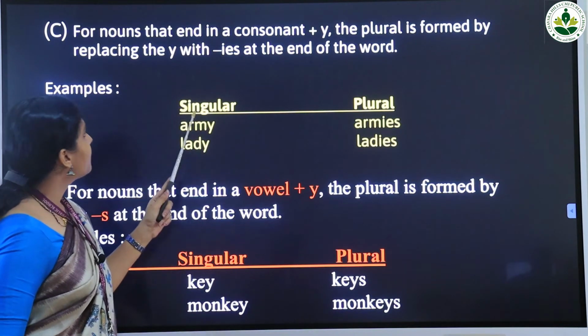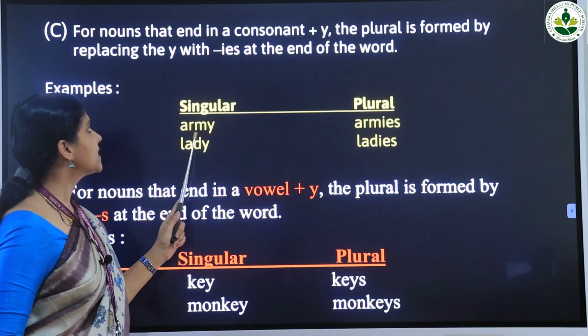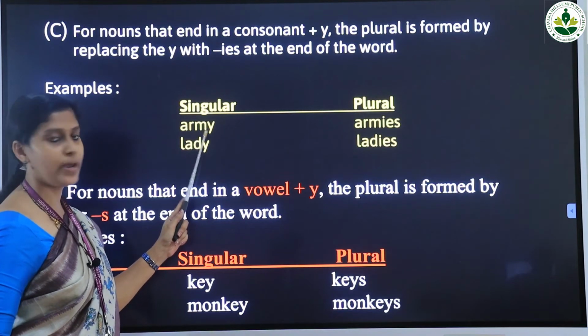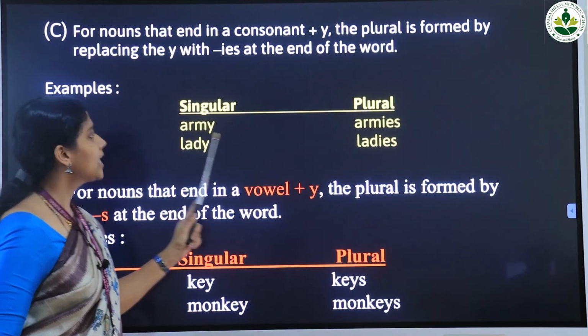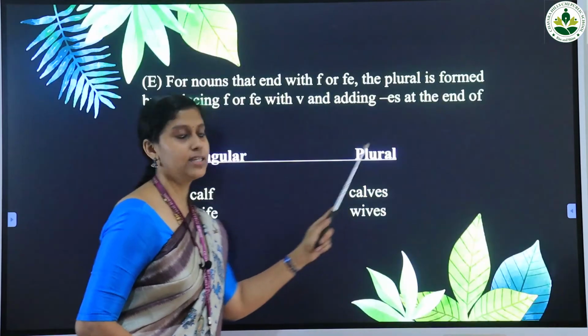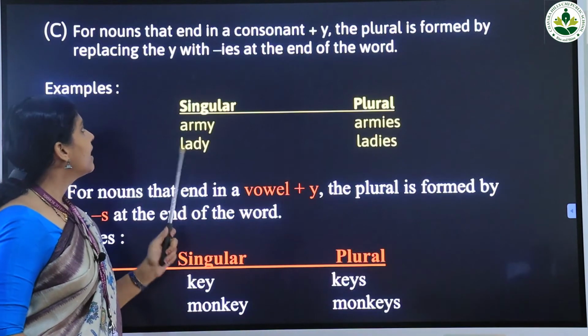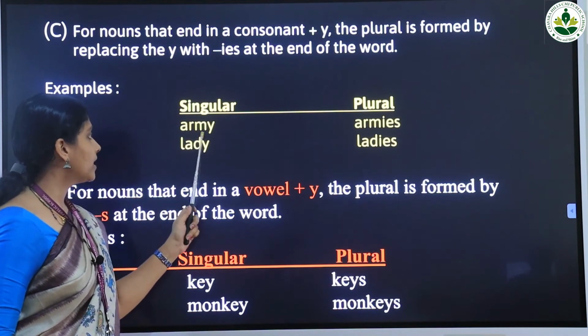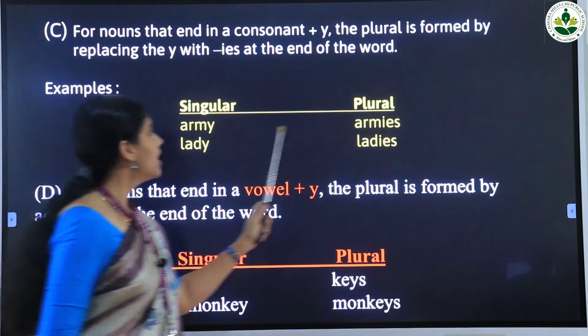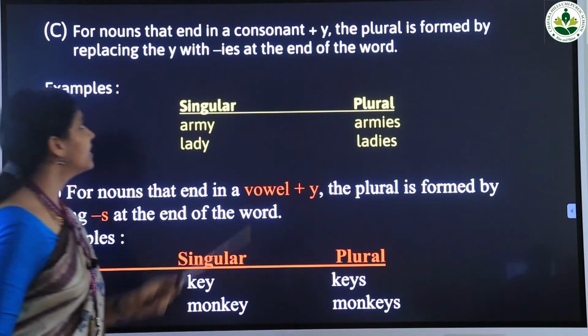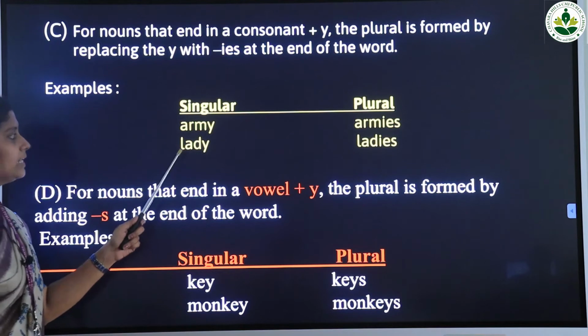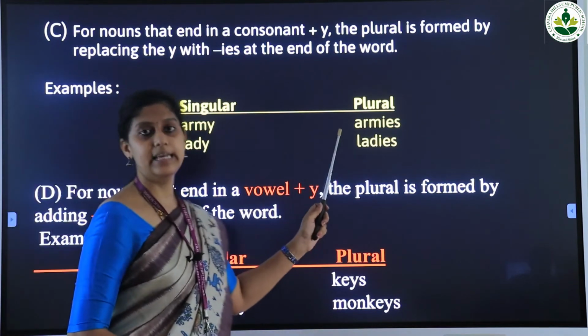Here the plural is formed by replacing the letter y with ies at the end of the word. Next one, lady, and the plural form is ladies.